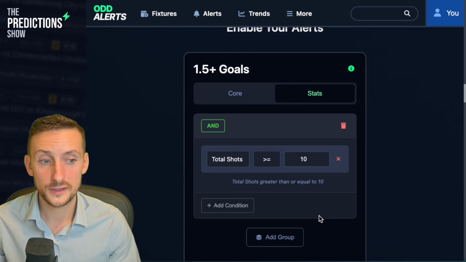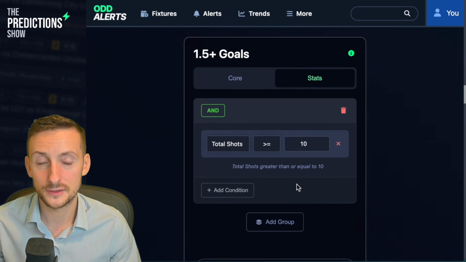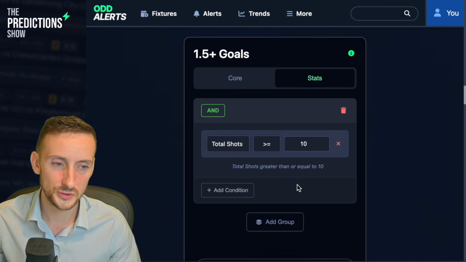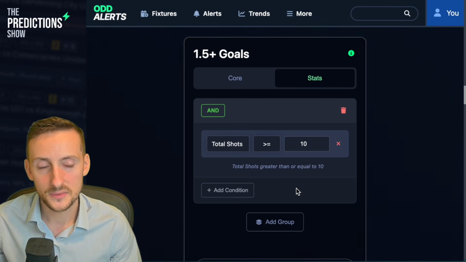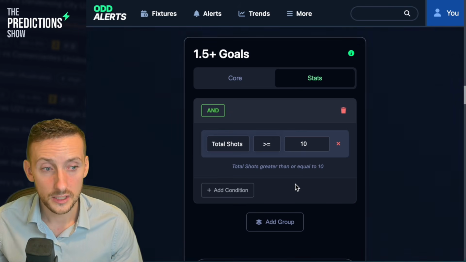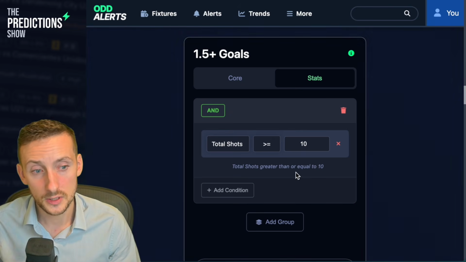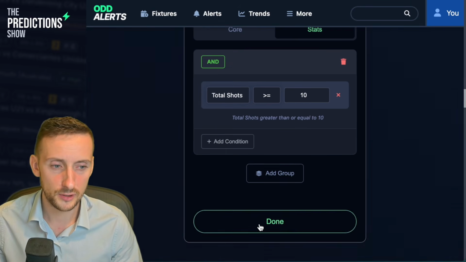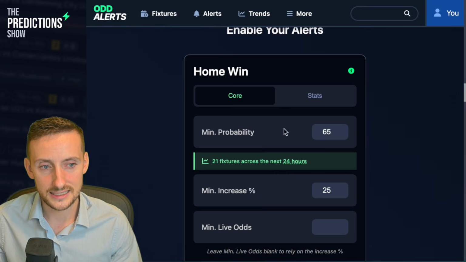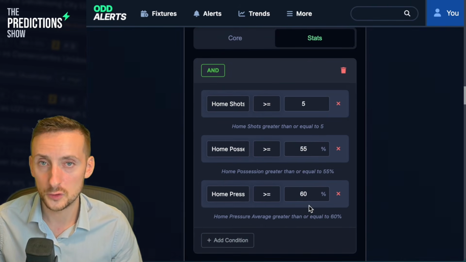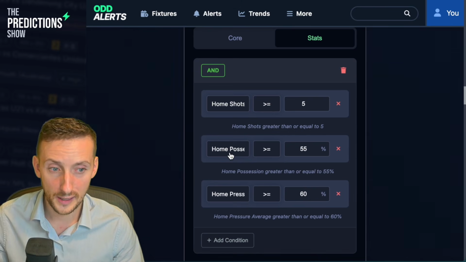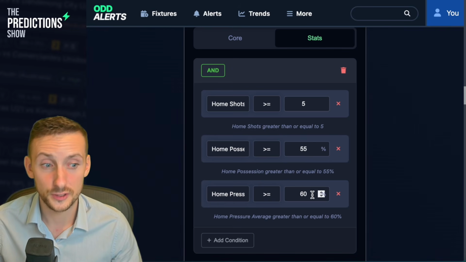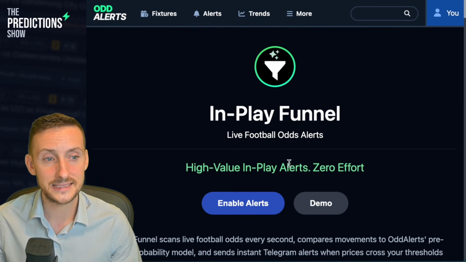And now a brand new feature, you can also add in live data and stats from the fixture. So I've just got one set up on over 1.5 goals at the moment. Only send the alert to me, just an extra rule in your funnel before it trickles its way down to you, over 10 shots in the game. That's it. You can add more, you can add pressure, you can add XG. You can see here on my home wins funnel, I've got a few more options. Home shots over 5, home possession over 55, and home pressure average is 60 or over. So that is the in-play funnel.